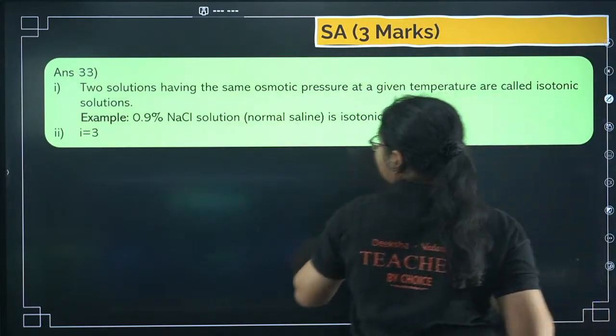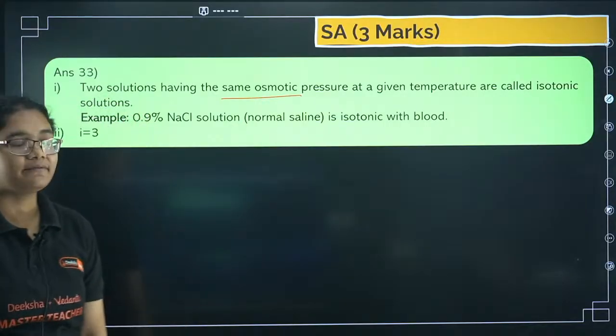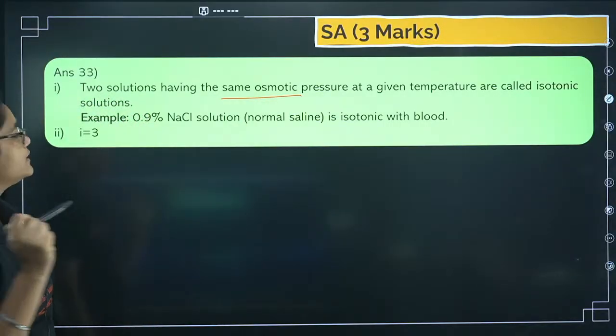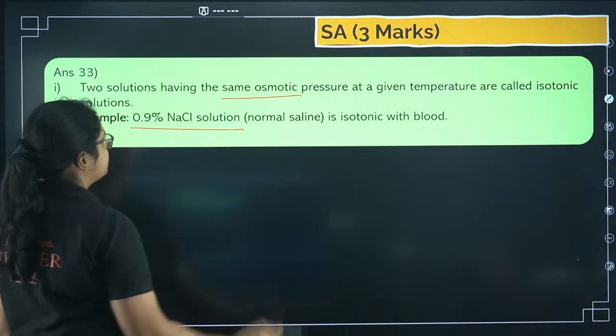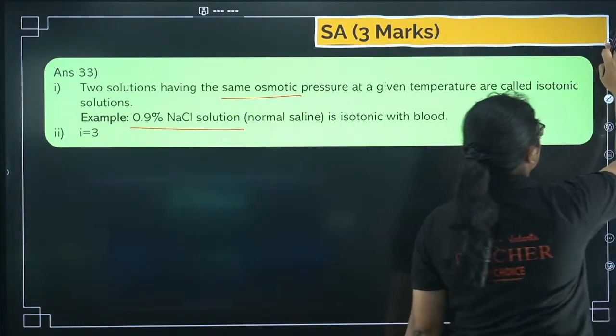bonding. Next, we have what do you mean by isotonic solutions? 2 solutions having the same osmotic pressure are called isotonic solutions. Example is 0.9% NaCl solution. It is isotonic with blood.